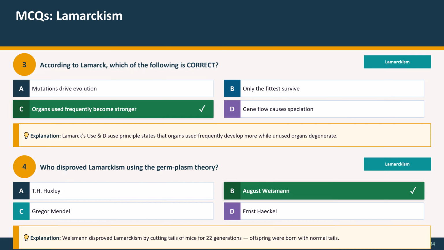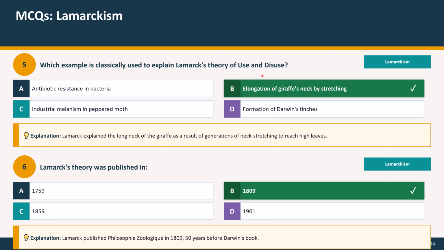Question 5: which example is classically used to explain Lamarck's theory of use and disuse? Options are A, antibiotic resistance in bacteria, B, elongation of the giraffe's neck by stretching, C, industrial melanism in peppered moth, and D, formation of Darwin's finches. The correct answer is elongation of the giraffe's neck by stretching. Explanation: Lamarck explained the long neck of the giraffe as a result of generations of neck stretching to reach high leaves.